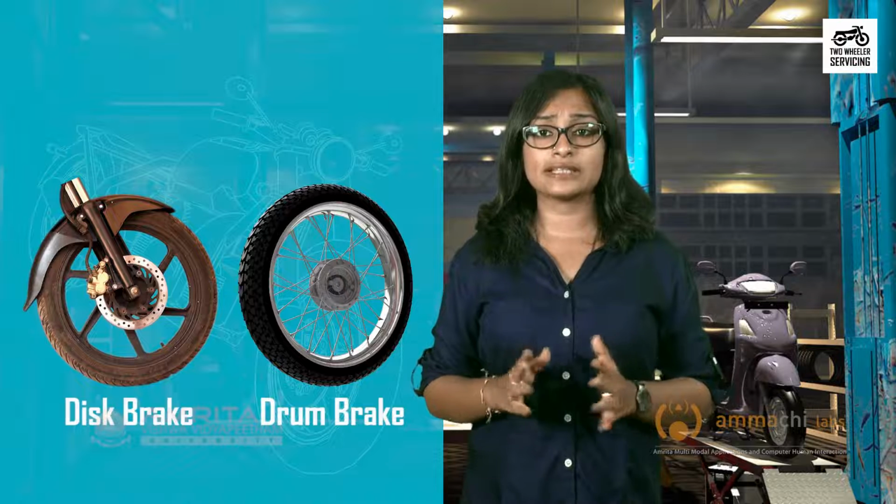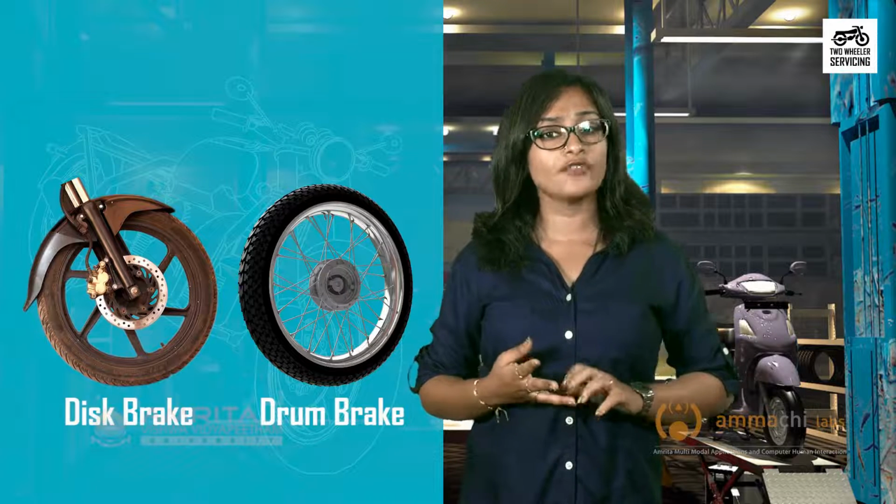Disc brakes are generally placed on the front wheel of a motorcycle. It is controlled by the front brake lever. In case of a drum brake, a mechanical force is applied through the rear wheel brake foot pedal to activate the brakes. The typical brake system consists of disc or drum brakes in front and in the rear, connected by a system of tubes that link the brake at each wheel.